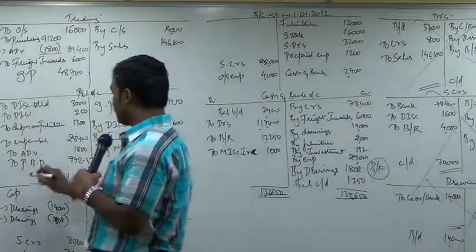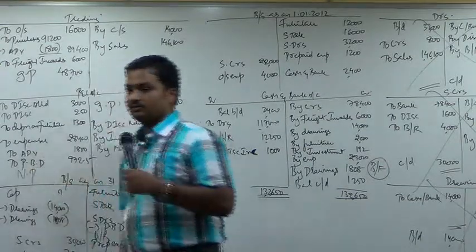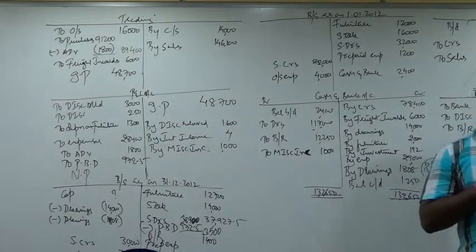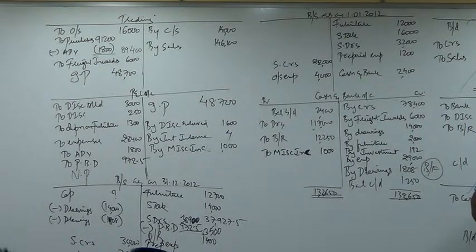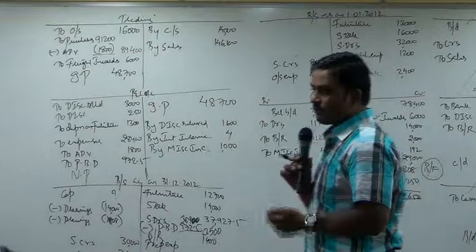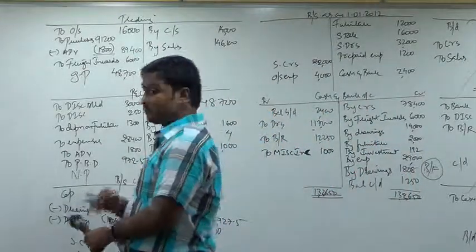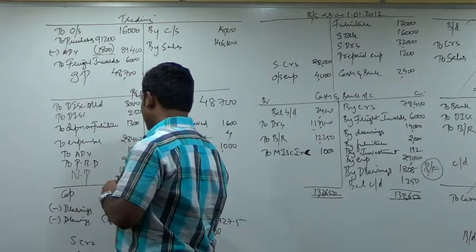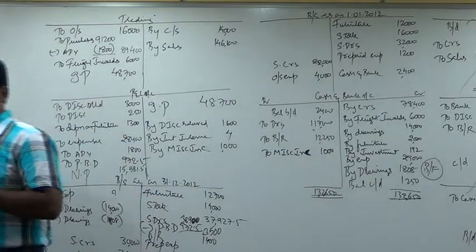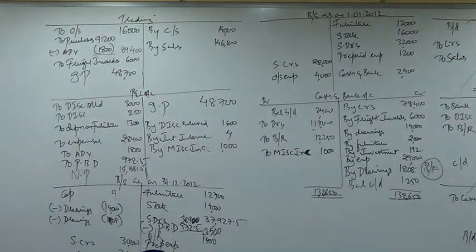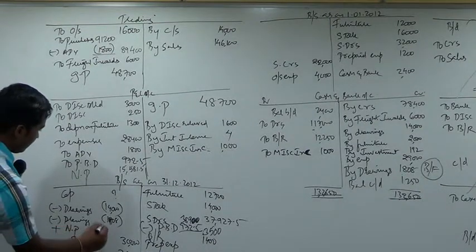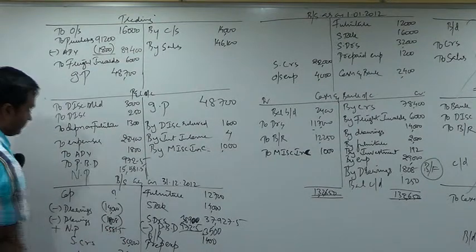Net profit. How much did you get now? Provision for bad debts, P&L account is debited. Then provision is subtracted from debtors. Calculate net profit and tell me how much is the net profit. 15,581.5. 15,581.5 is the net profit. Add it to capital. Add net profit, 15,581.5.